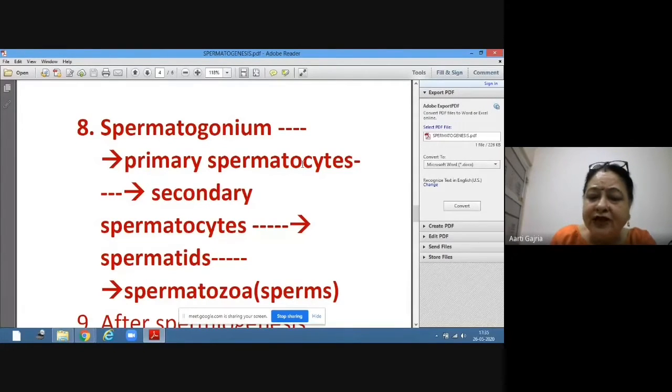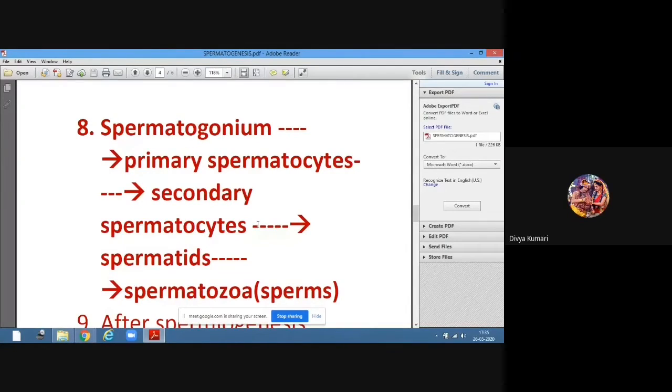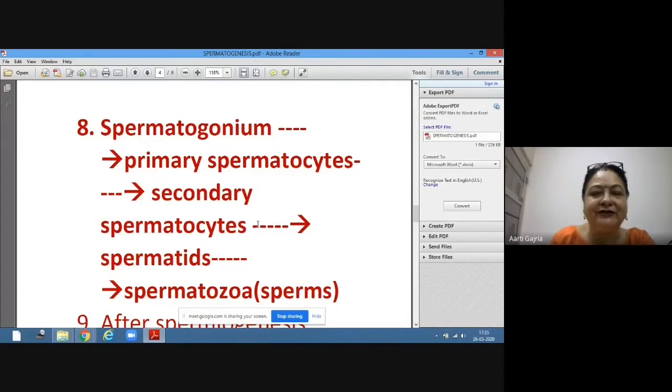Now this primary spermatocyte will undergo which cell division? Meiosis. This will undergo meiosis cell division and will form secondary spermatocyte. What is the ploidy of secondary spermatocyte? Haploid. Very good. So write in bracket n, haploid, 23 chromosomes.